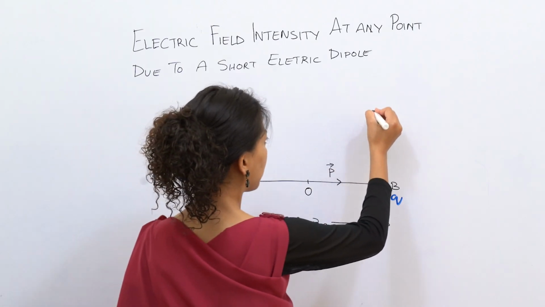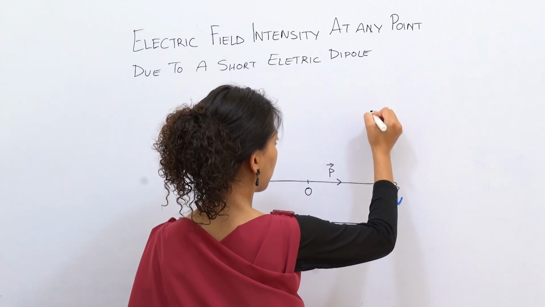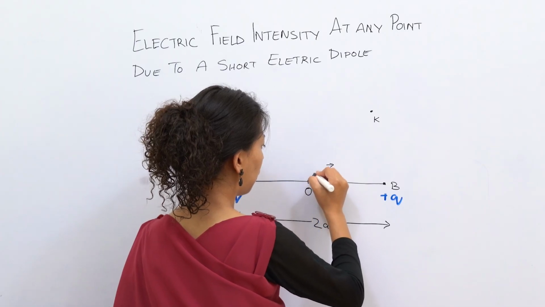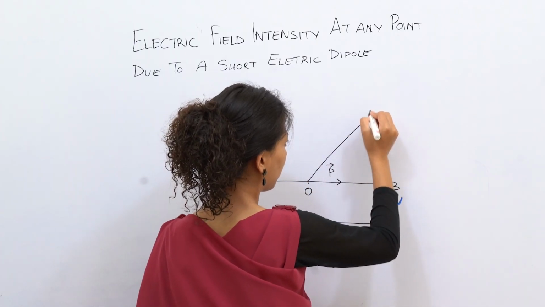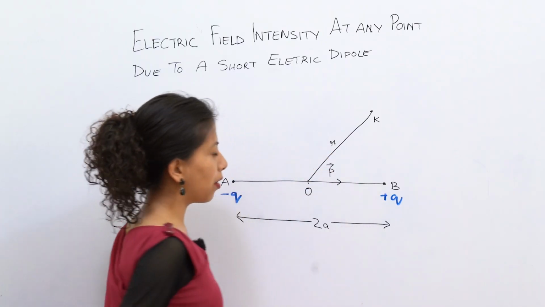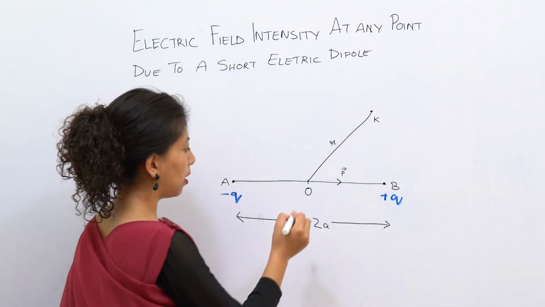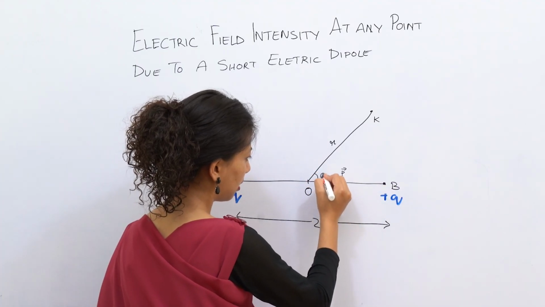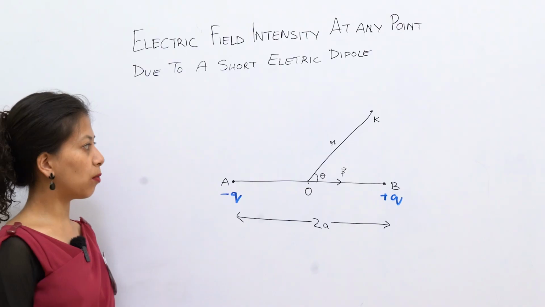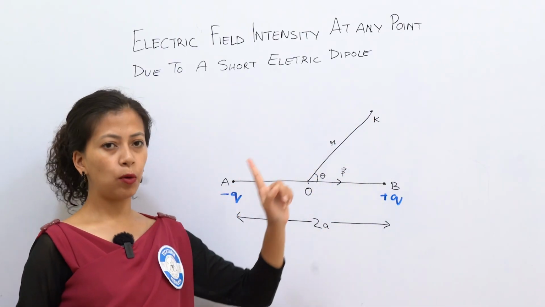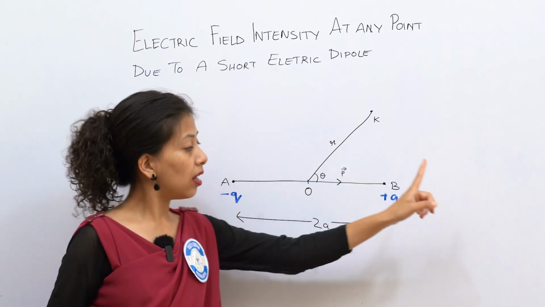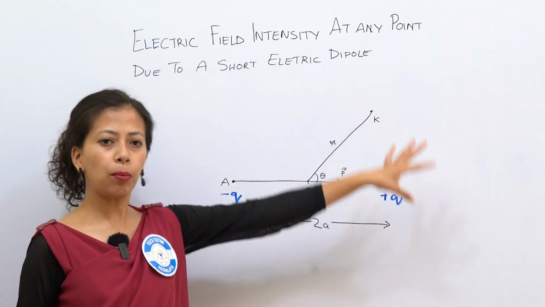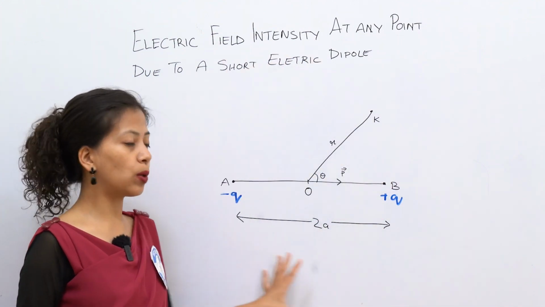This is my point K, such that the distance from O to point K is r, and the angle KOB is theta. Point K is neither on the axial line nor on the equatorial line; it is a random point in the electric field of the dipole.